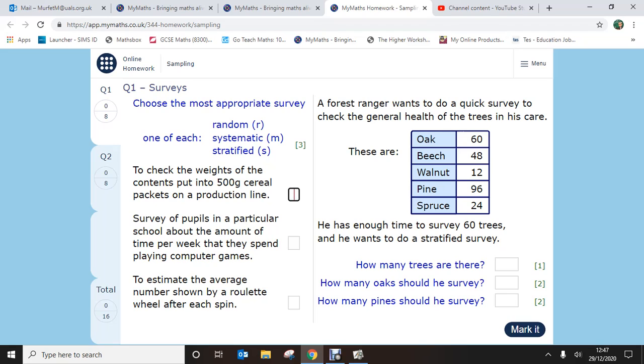Now if we're thinking the easiest one to answer there is going to be the survey of pupils. There has to be a strategy. Am I looking at different year groups? Am I looking boys? Am I looking girls? I need to have a strategy going forward, so that would be the easiest one to answer. When it comes to estimate the average number shown by a roulette wheel after each spin.